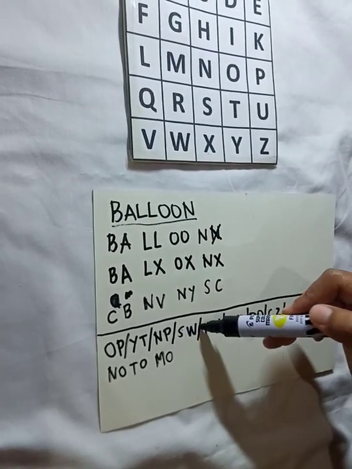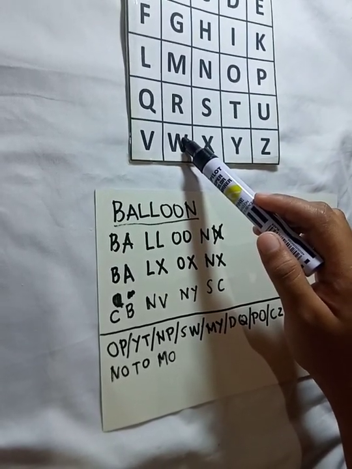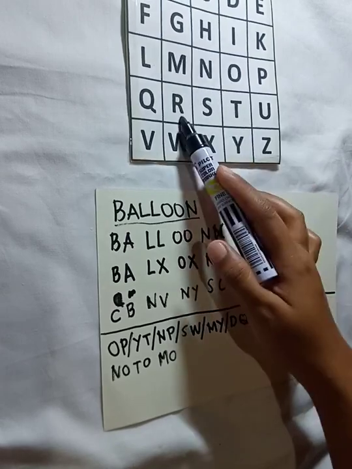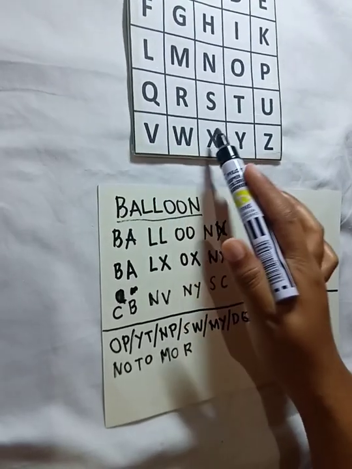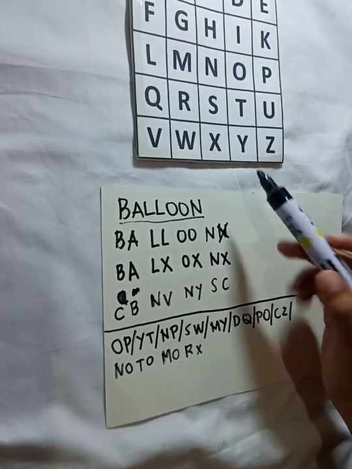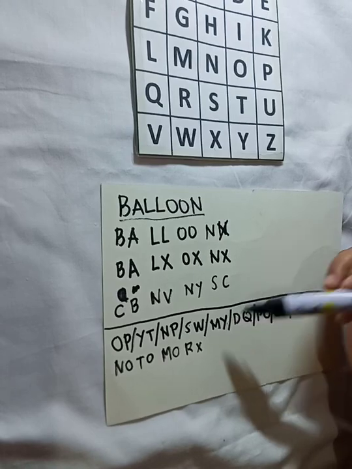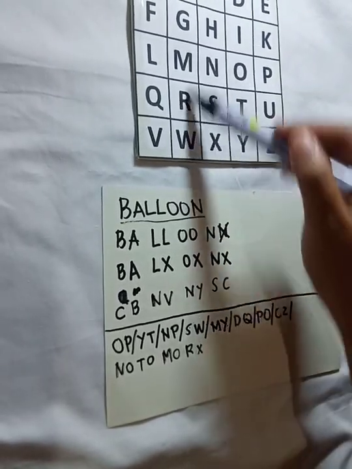The next, S, W. So S will become R. Then W will become X. The next is M, Y. So there's M and Y. They are in a box.